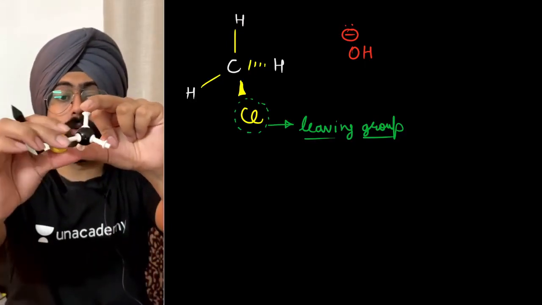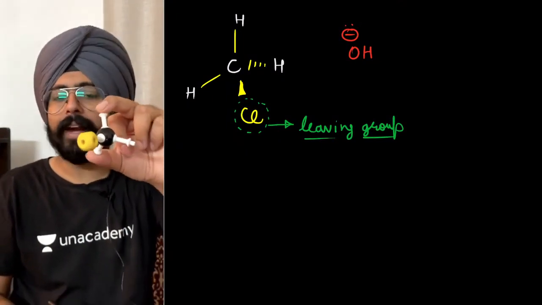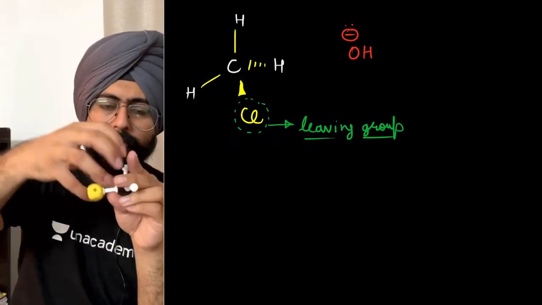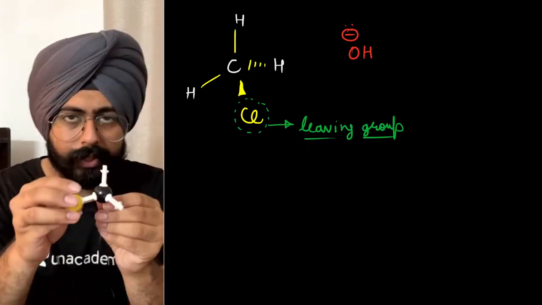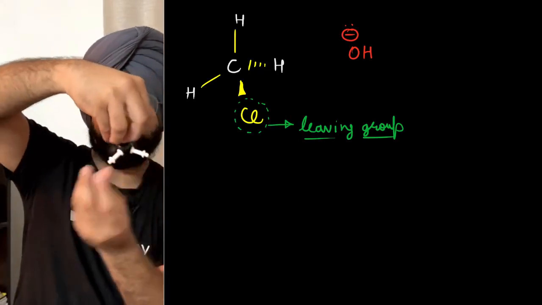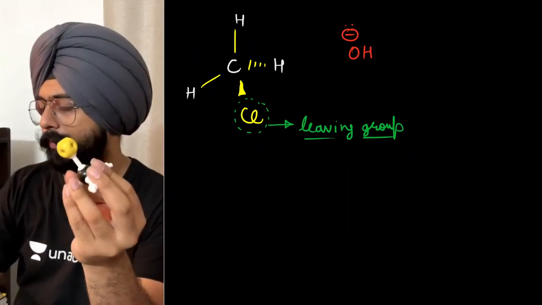So this chlorine which wants to leave is pointing towards you, let's say. Fine, and the OH has to attack. Now for OH to attack, it has to come close to this structure, start reacting with carbon, start sharing electrons with carbon, isn't it? Now, do you realize that since there is a chlorine that is present over here, chlorine has its electron cloud at the front, isn't it?